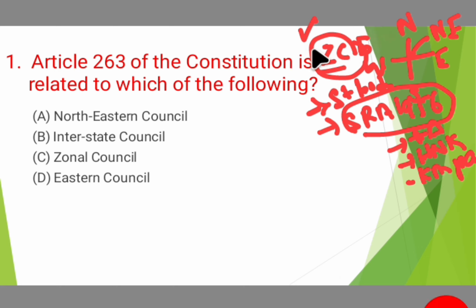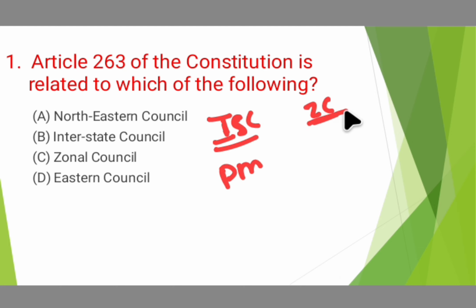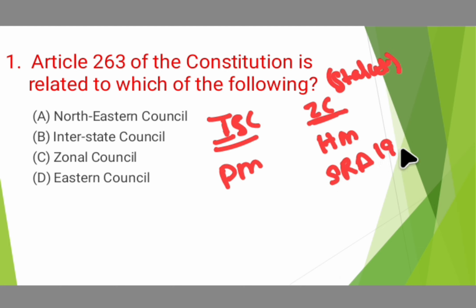And coming to the differentiation between the interstate council and zonal councils: interstate councils are headed by the Prime Minister of India, and zonal councils are headed by the Home Ministry. The zonal council is a statutory body deriving its authority from the State Reorganization Act 1956.